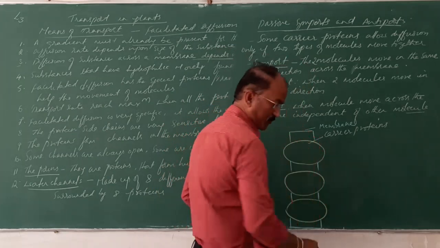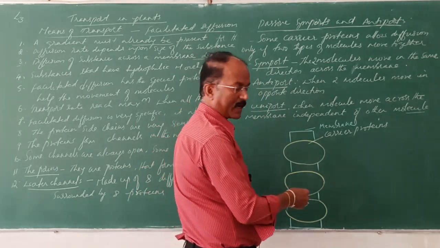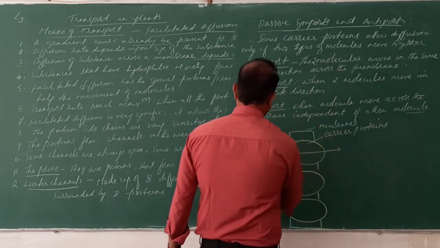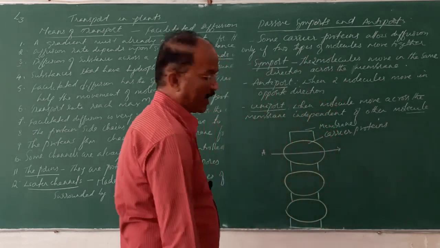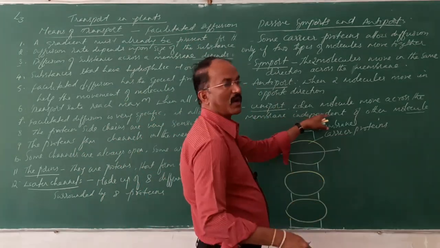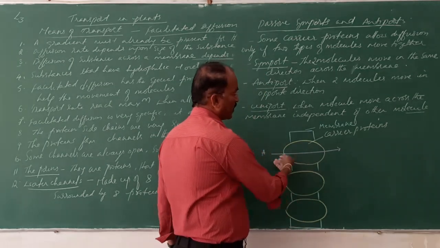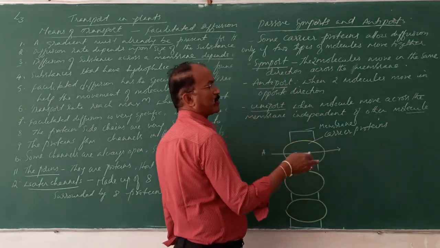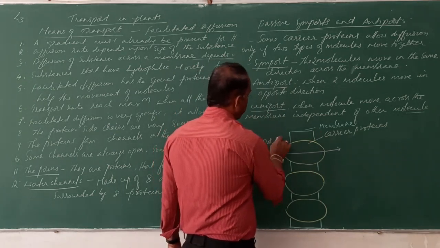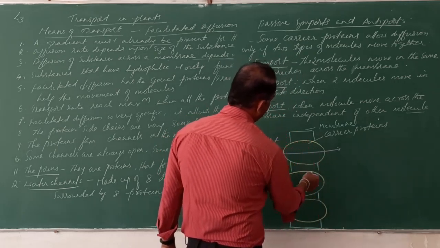Now these molecules will move. See, think that it is a molecule A. So independent of other molecule, it simply moves in any direction, whether the molecule moves in the same direction or in the opposite direction, this molecule will move. That is uniport. Next, the antiport.